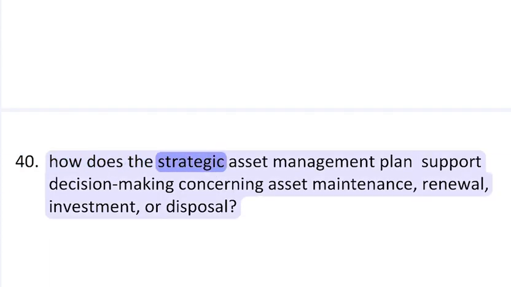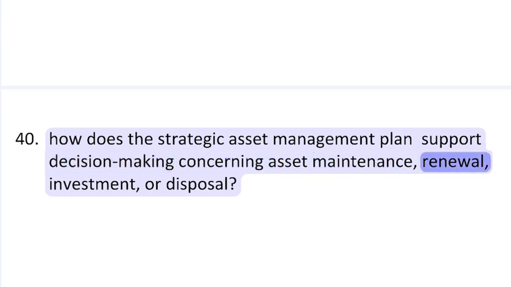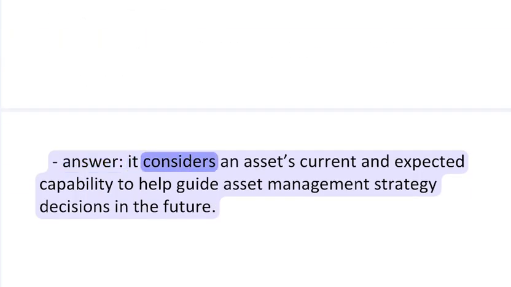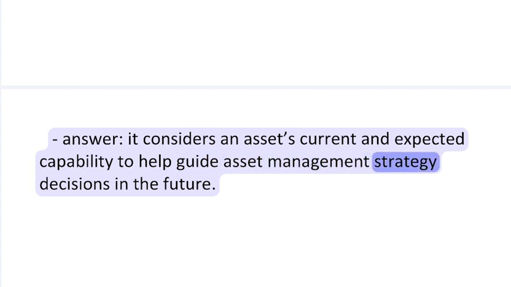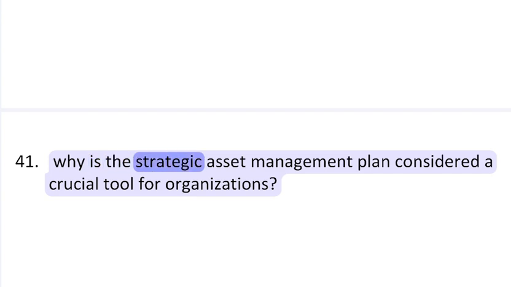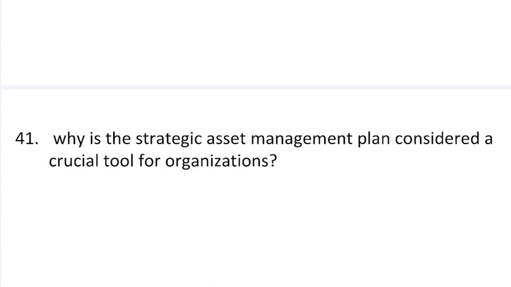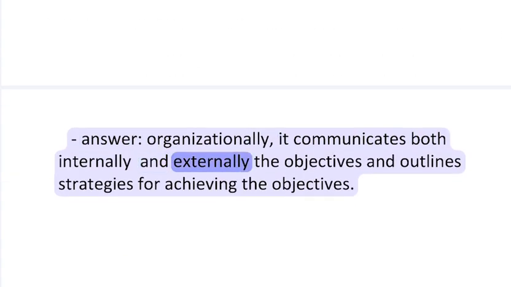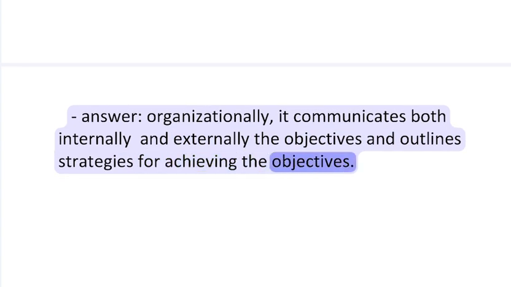40. How does the strategic asset management plan support decision-making concerning asset maintenance, renewal, investment, or disposal? Answer: it considers an asset's current and expected capability to help guide asset management strategy decisions in the future. 41. Why is the strategic asset management plan considered a crucial tool for organizations? Answer: organizationally, it communicates both internally and externally the objectives and outlines strategies for achieving the objectives.